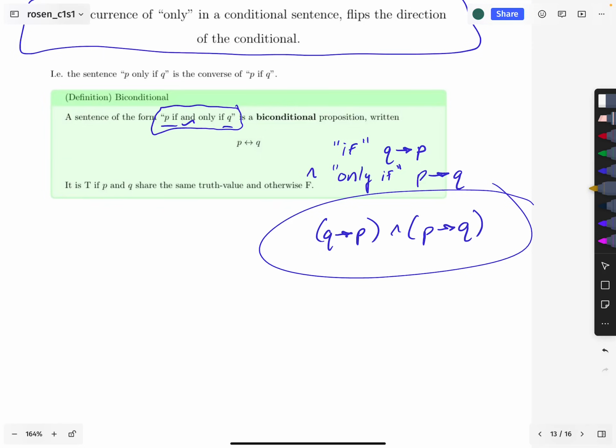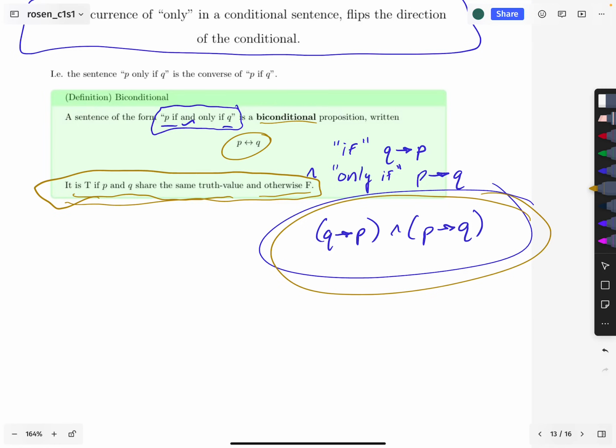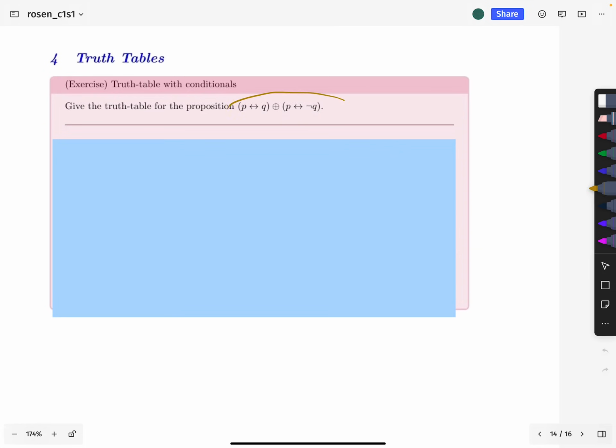To shorten it, because that comes up so often, we call this a biconditional, and we write it with the left-right arrow. And this will be true when P and Q share the same truth value, and otherwise it is false. You can actually confirm this. I don't even really have to tell you this, although it can be useful to see that. But really, you could have just worked it out simply by producing the truth table for this right here. So if you produce the truth table, you should see that what I describe here is correct. Let's produce the truth table for this proposition, and I'll reveal it in the next video.